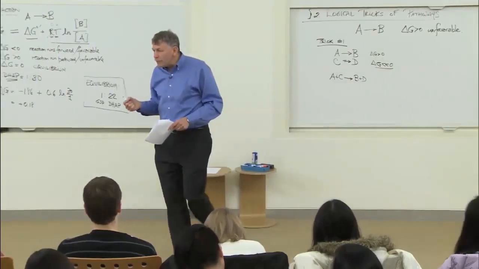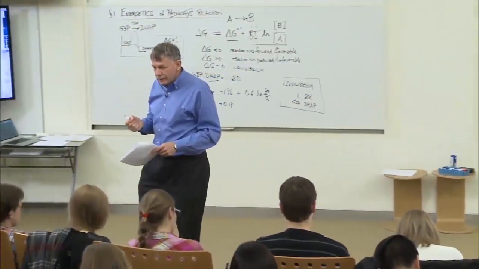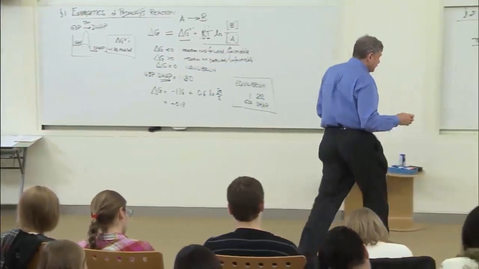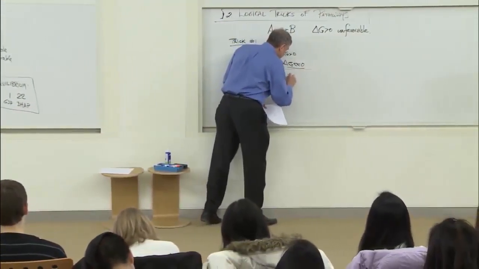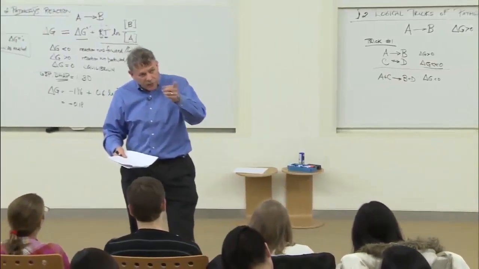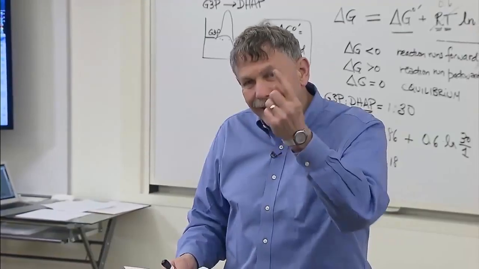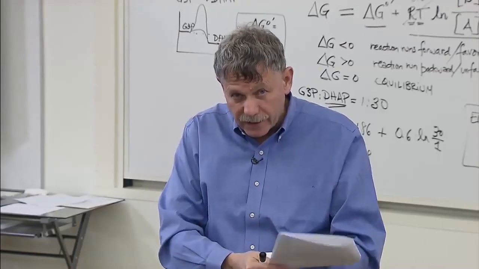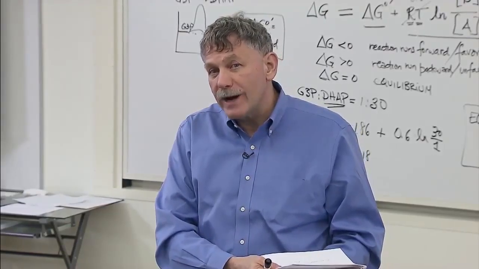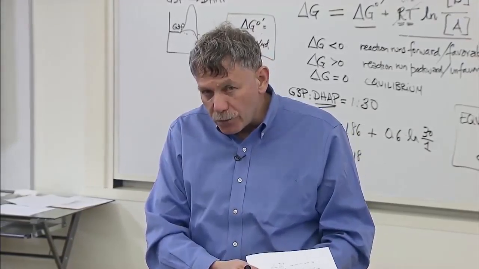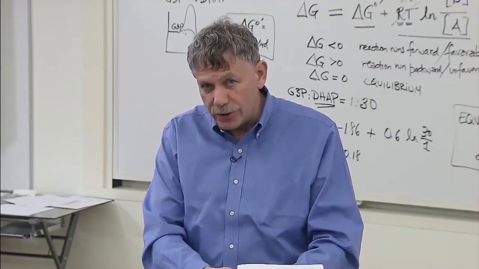What's the delta G for that sum of two reactions? It's the sum of the delta G's. It's going to be negative. So if I can add up those reactions, I can get a negative delta G, and the reaction becomes favorable. In other words, if I can get something done that is unfavorable by coupling it to something that's very favorable, and they take place at the same time in the same active site of that one enzyme, that suddenly becomes a favorable reaction. It's a pretty clever trick. But that means I need some favorable reaction, some reaction that has a really good negative delta G.